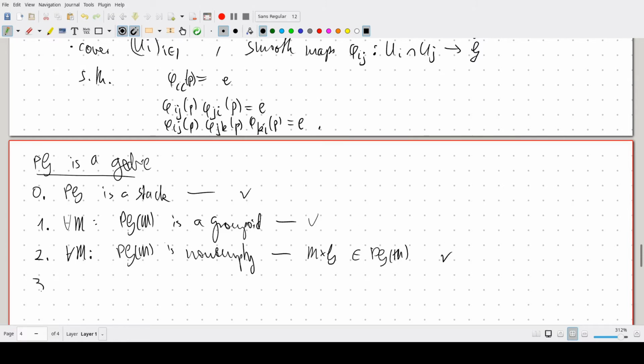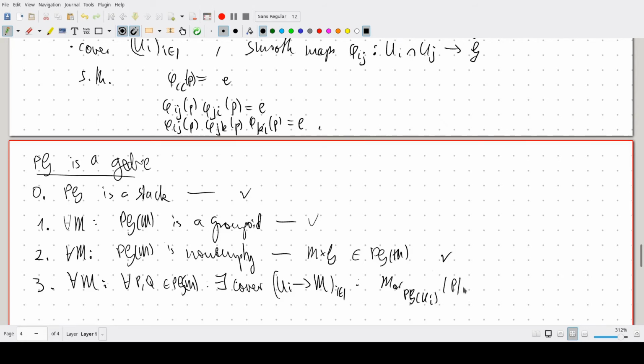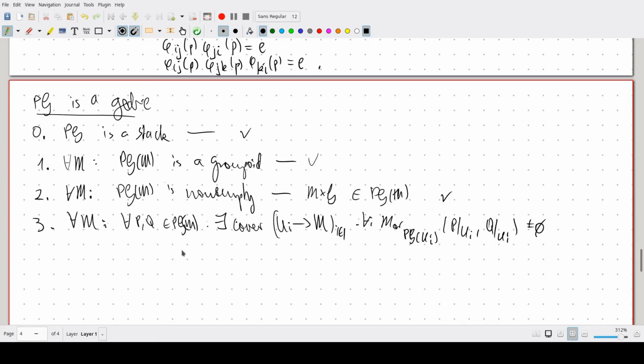Check. And number 3, for every manifold M and for every two principal bundles, P and Q in PG of M, there is a cover of M such that the morphisms in the category of principal G bundles over, well, now U_i, between P restricted to U_i and Q restricted to U_i is non-empty. And why is that the case?